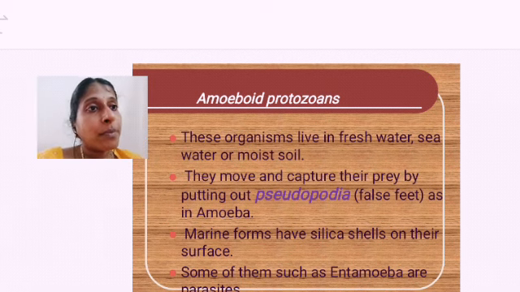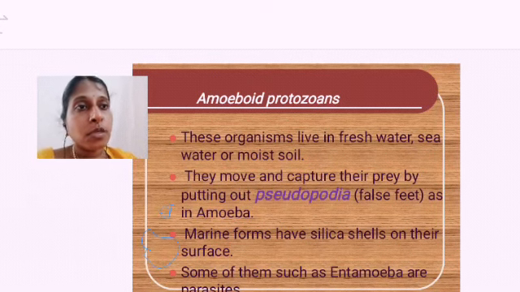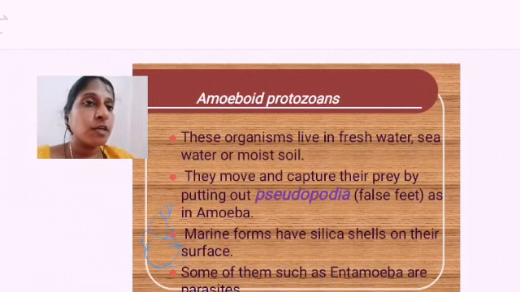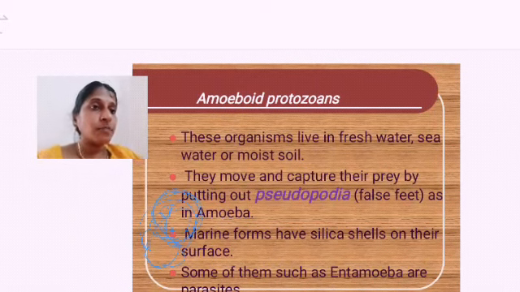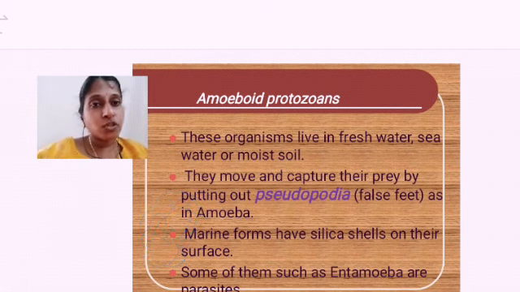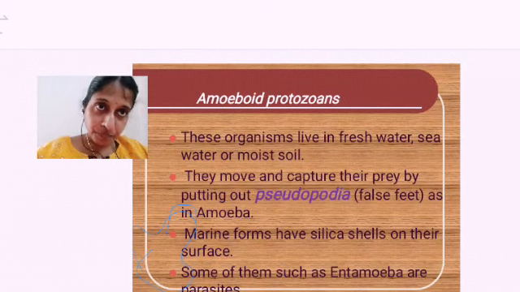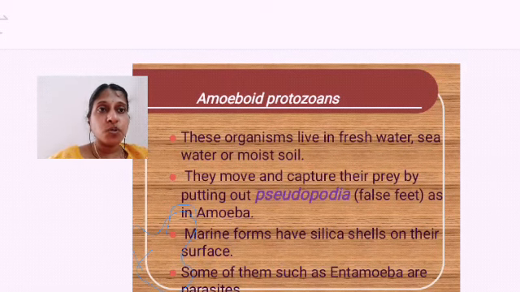So amoeba you would have learned in your lower class, right? They have an irregular shape. Now imagine there is food present over here. What will the amoeba do? The amoeba will move towards it; they can change their shape. Thereafter they will engulf the food and digest it. So with the help of what are they moving from one place to another? On the outer wall of the amoeba there are structures present, we call them as what?